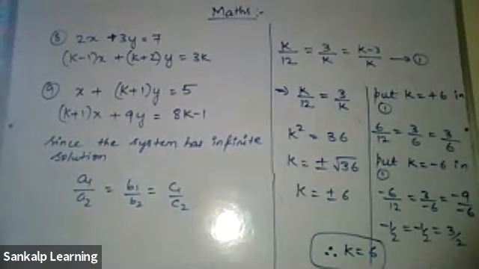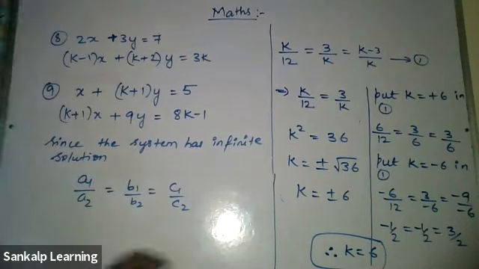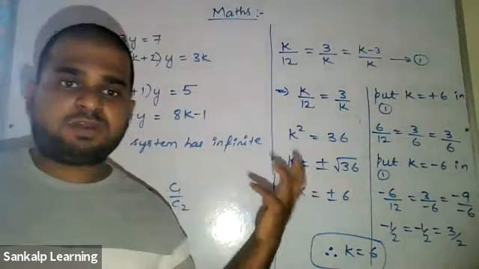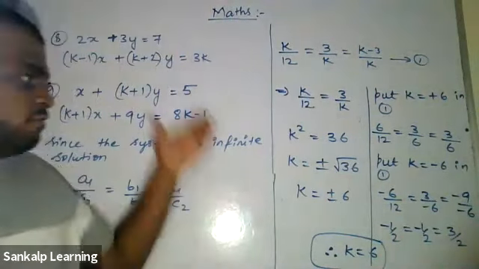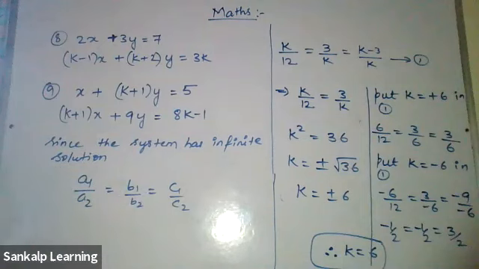I've given 2 questions. Any doubts you can clarify with me. As usual, find A1, B1, C1, A2, B2, C2, and you can do it. Please do it neatly. Do not do rough work, because during the exams you'll get confused about which is the correct thing that you have done and which is the wrong thing. See, I've put it in a very neat manner. Same thing we're going to do for no solution also.